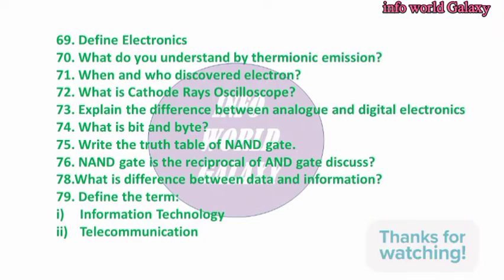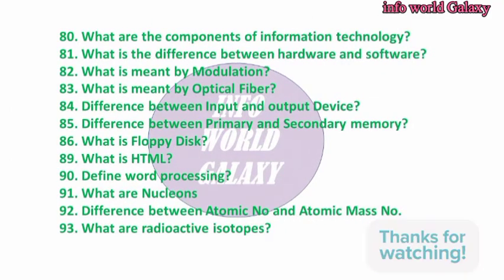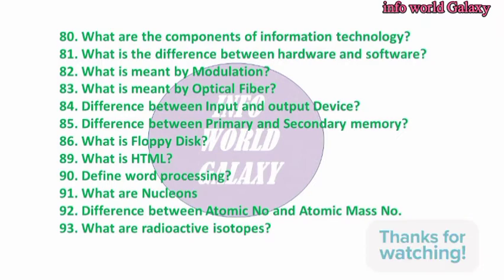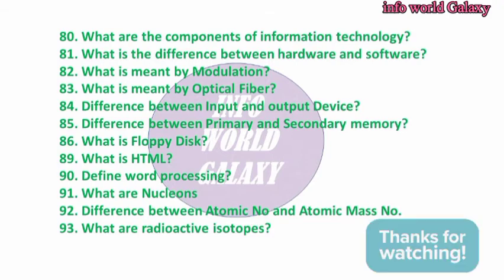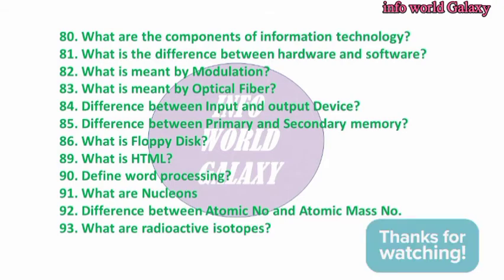79. Define the terms information technology and telecommunication. 80. What are the components of information technology? 81. What is the difference between hardware and software? 82. What is meant by modulation? 83. What is meant by optical fiber? 84. Difference between input and output device. 85. Difference between primary and secondary memory. 86. What is a floppy disk?